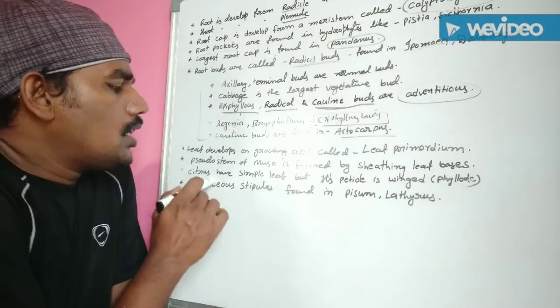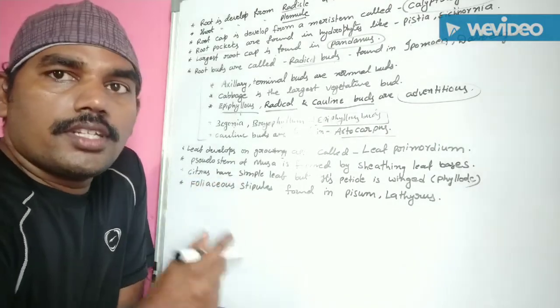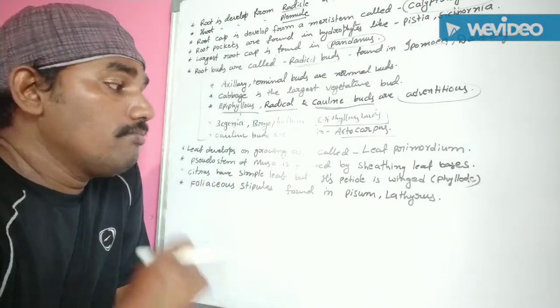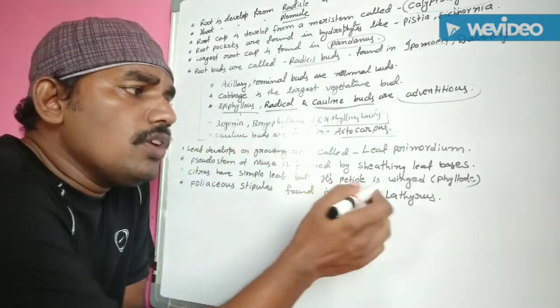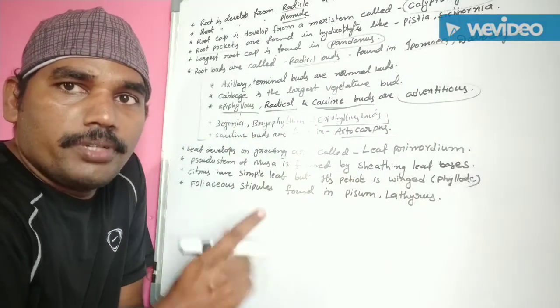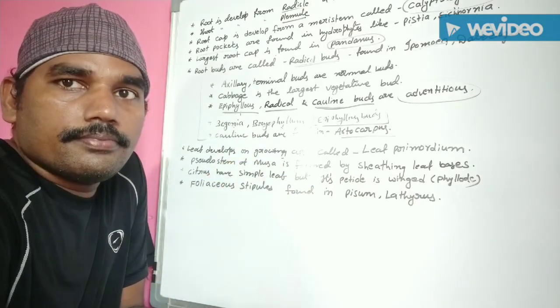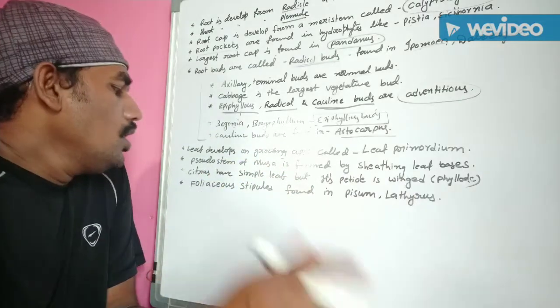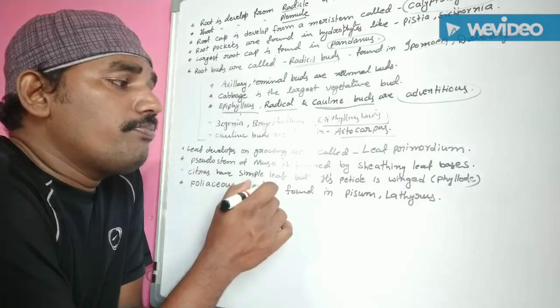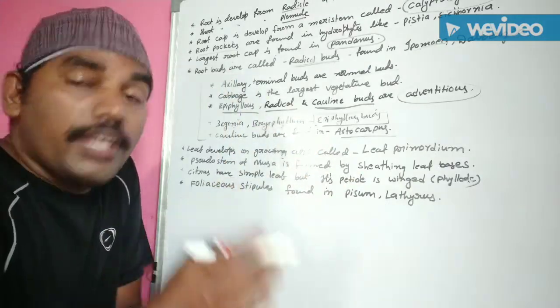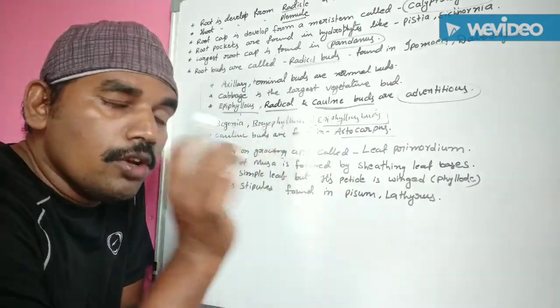Another one, Citrus has a simple leaf. Citrus is a simple leaf, but its petiole is winged. The petiole is winged to form a compound appearance. Understand? So, Citrus has a simple leaf, but its petiole is winged and forms a phylloid.